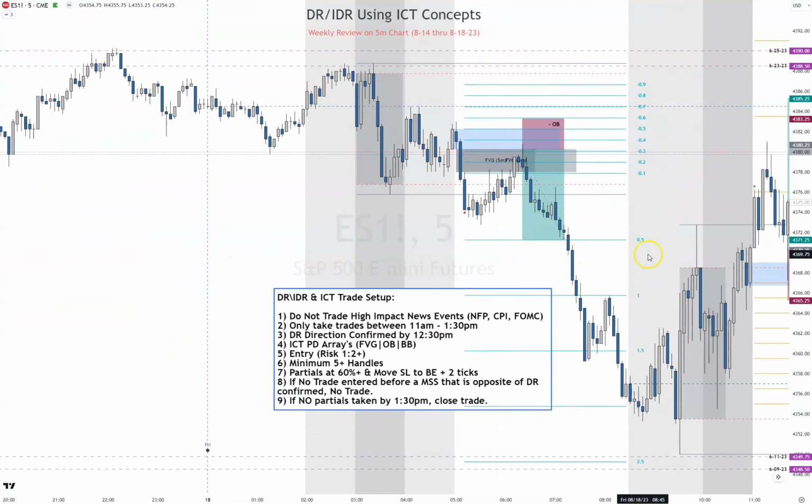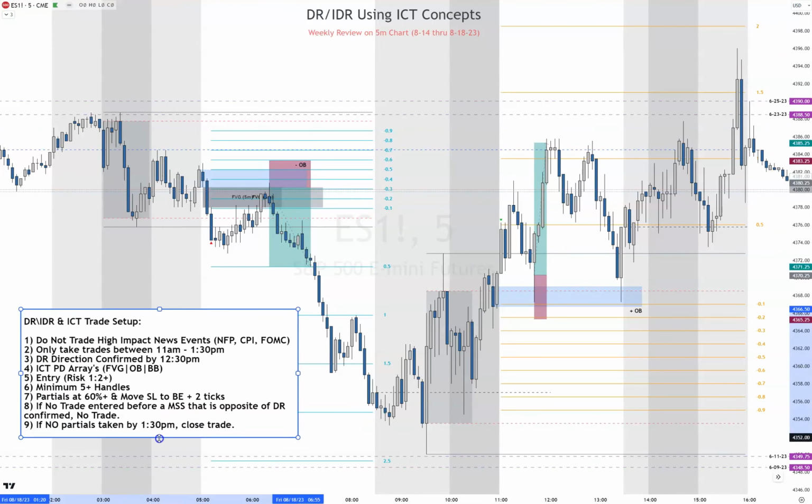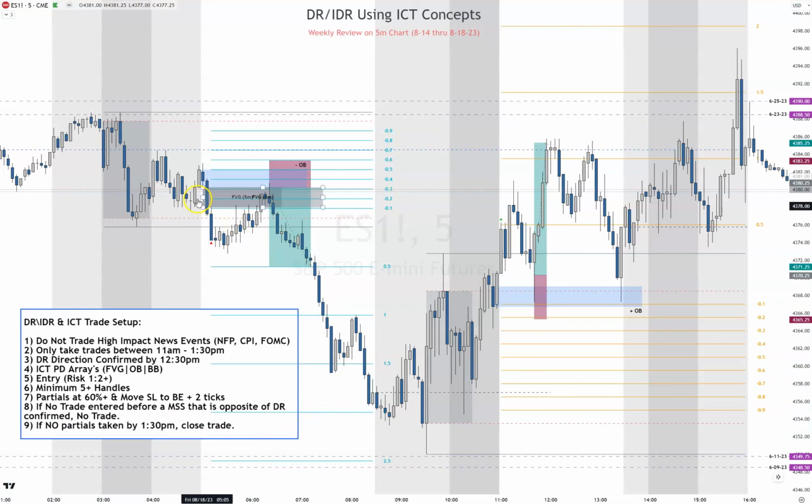On Friday, let's go over here. Friday, same rules. Price comes in, it trades down and confirms at 5:10, comes into the fair value gap right here, and there's an order block right here. Take your trade at the order block or the high of the fair value gap. Stop goes above, risk 1 to 2, and in this case we went 1 to 3. You get 9 handles, and now if you held it for the rest of the session, you could have at least doubled or tripled your amount that you got.